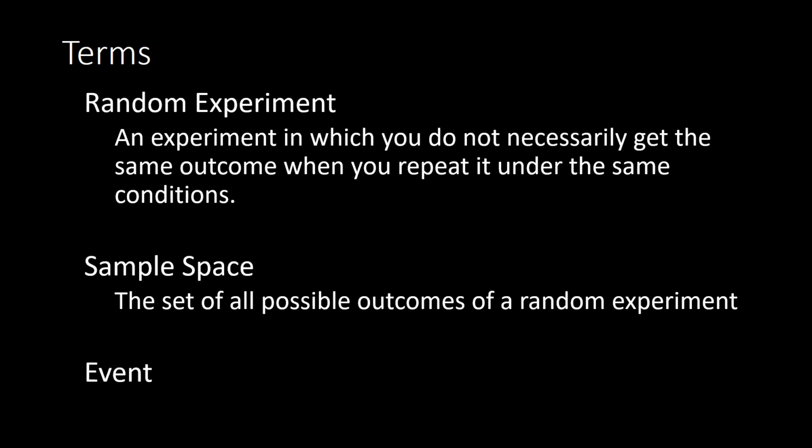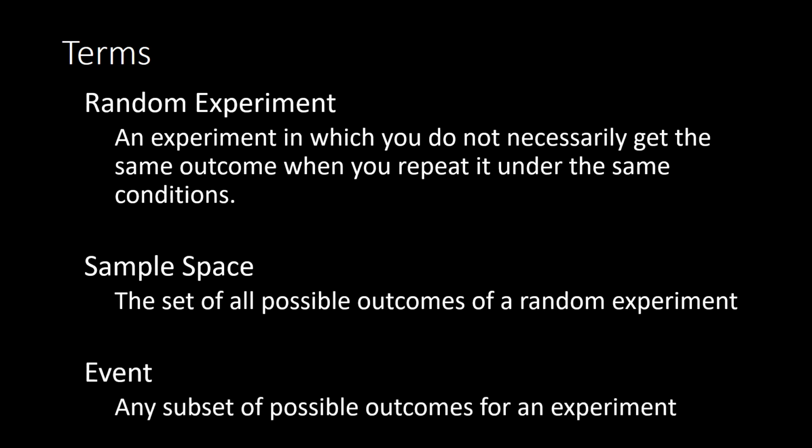Next, we have the term event. An event is any subset of possible outcomes for an experiment. So in the rolling a die example, there are 6 possibilities in your sample space. It could be 1, 2, 3, 4, 5, or 6. Now, if you wanted to roll, say, a 4 through 6, so something bigger than 3, that event would consist of any of those numbers, 4, 5, and 6. So that would be your subset of all the possible outcomes, that one event of rolling greater than a 3.